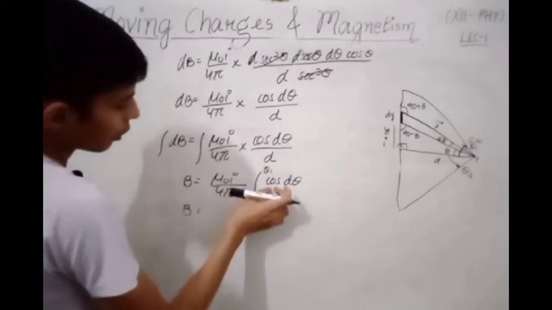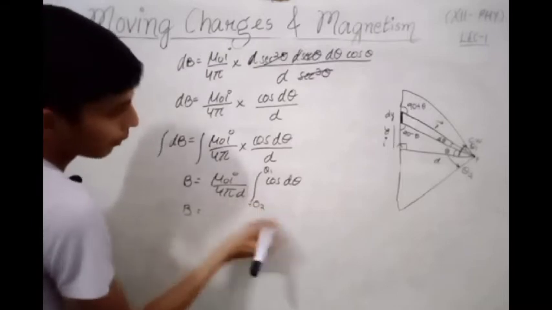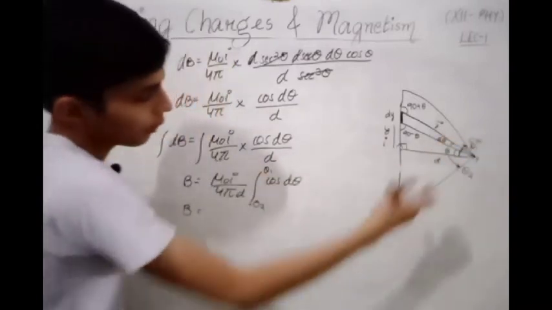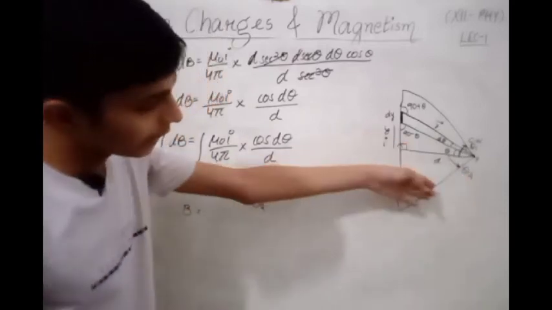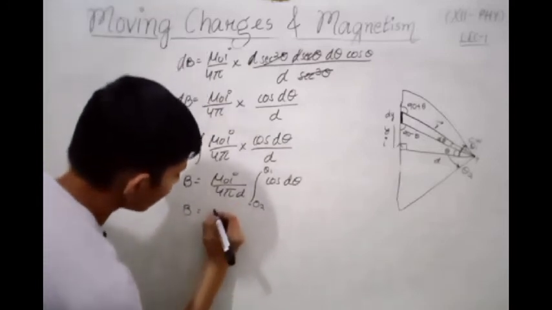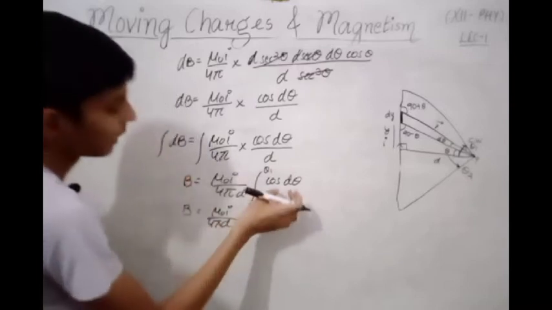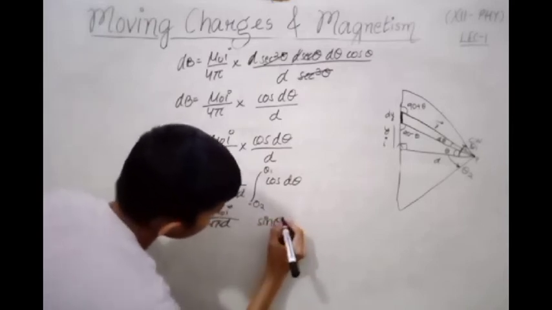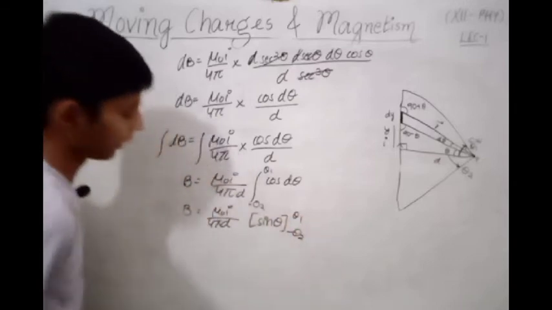We know that integration of cos theta is sin theta, but here we have to put a negative sign because theta 2 will be measured in the anti-clockwise direction, theta 1 will be measured in clockwise direction, so we write it with a positive sign, but theta 2 will be measured in negative direction, so we put a negative sign here. Then mu naught I divided by 4 pi d, and integration of cos theta will be sin theta, from negative theta 2 to theta 1.